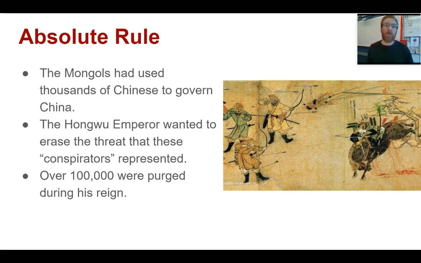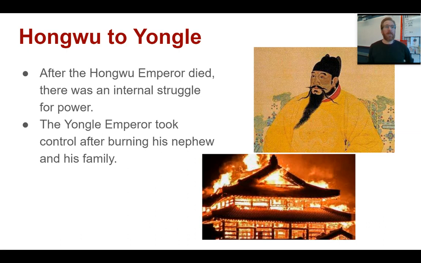And so those people were rooted out and they were killed. Over 100,000 government bureaucrats, people who had helped the Mongols during the Yuan time, were killed during the Hongwu Emperor's reign. Now, Hongwu Emperor doesn't live forever. We all die, and someday, one day, the Hongwu Emperor did.